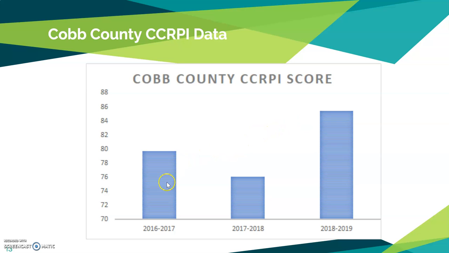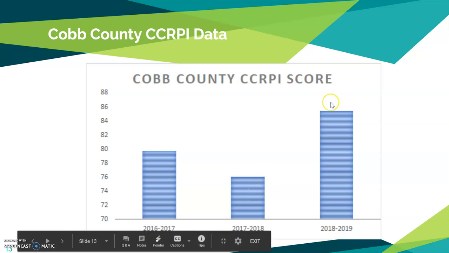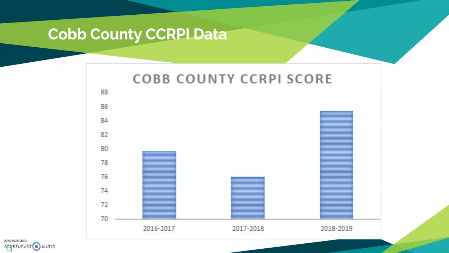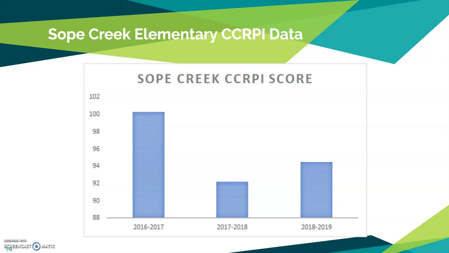We have 2016 to 2017 around that 80% mark. Takes a little bit of a drop in 2017 to 2018, and then we go back up in 2018 to 2019 to about 85%. And then as we drill down a little bit closer to home, we see that we are within a higher range here.